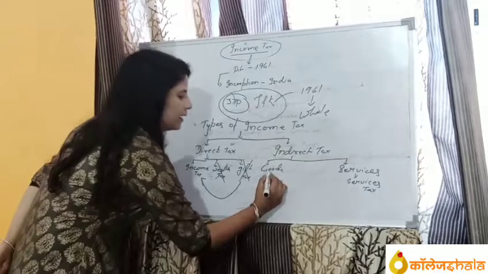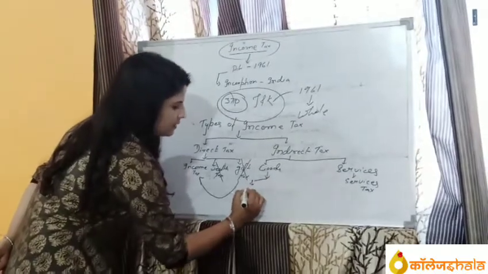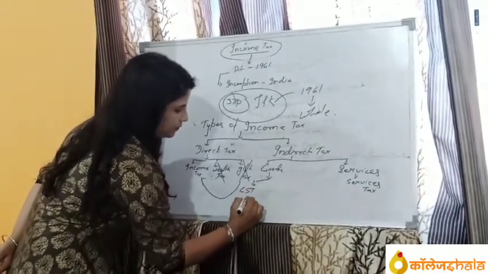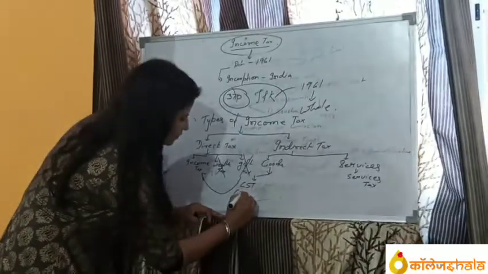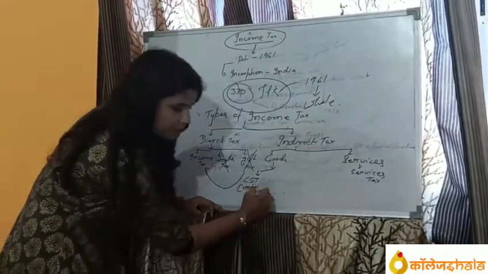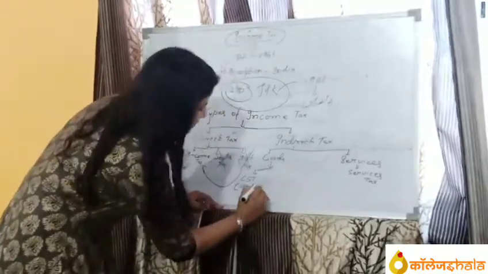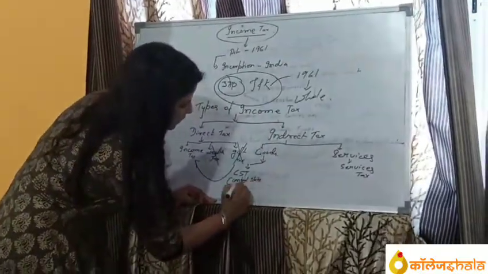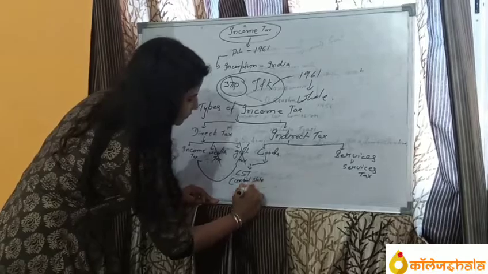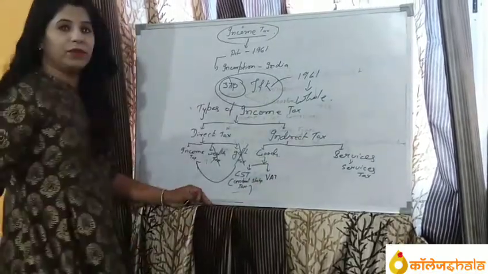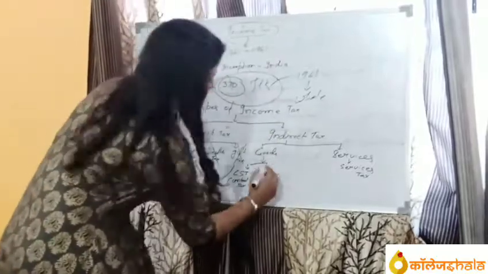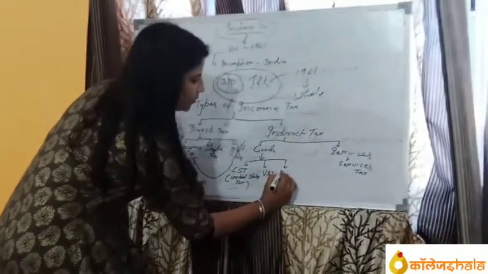And for goods, it is CST, that is called Central Sales Tax. Another is VAT, value added tax. Then excise duty.